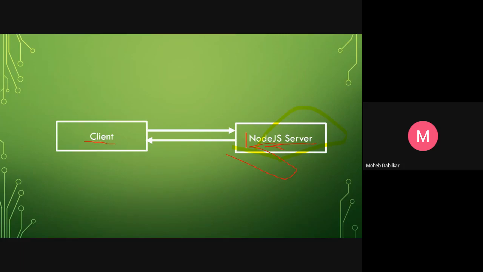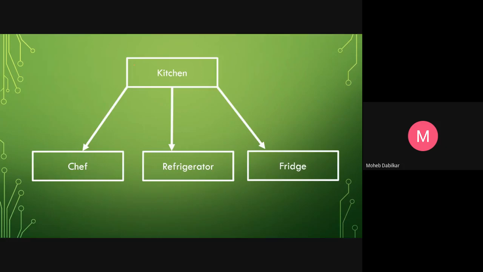So your Node.js server acts as a kitchen and dining table experience. So you can call it a restaurant. So imagine your server being the kitchen. So this is your server, and this will be your client. Okay. So whenever you go to a restaurant, in the kitchen, you will have a chef, a refrigerator. Okay, this should be store. I need to change it.